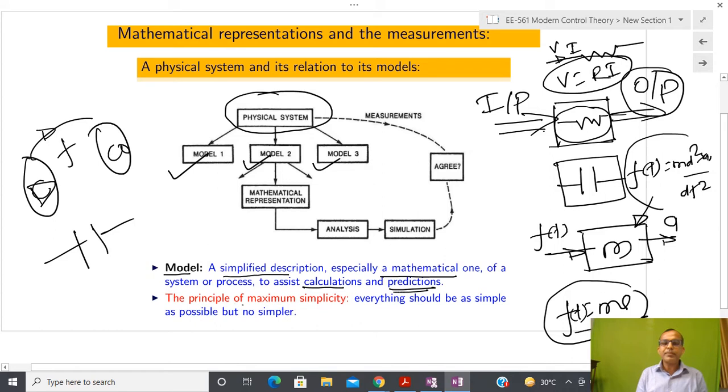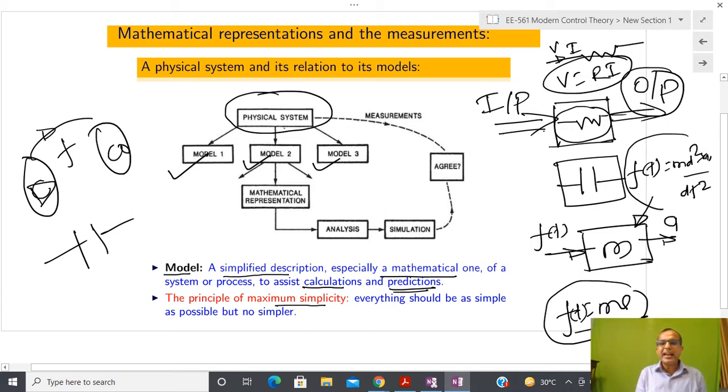And this is the principle of maximum simplicity given by Professor Einstein: whenever we talk about a model, it should be simple but not simpler. So whatever mathematical model we construct should be simple, but if you simplify it further, it will not capture the whole behavior of the system.